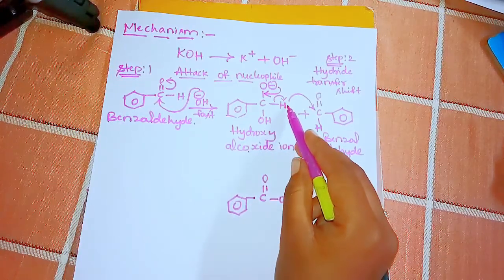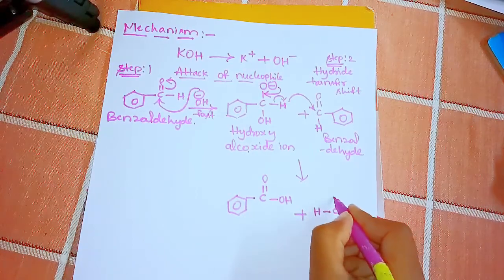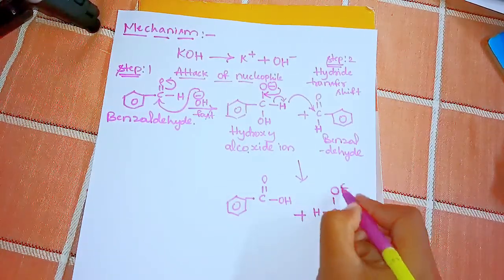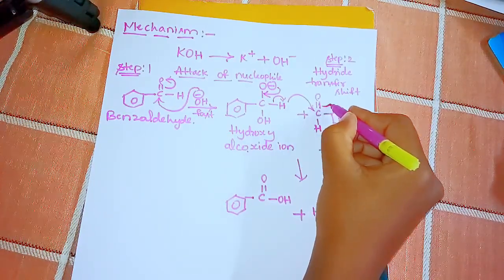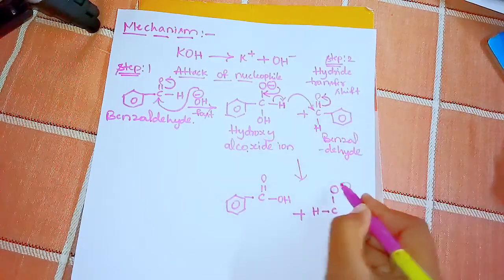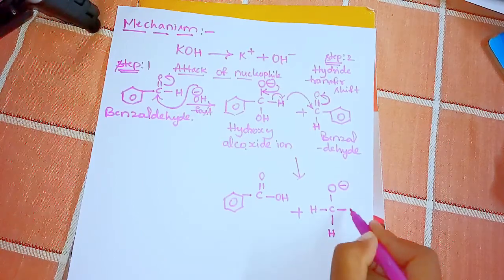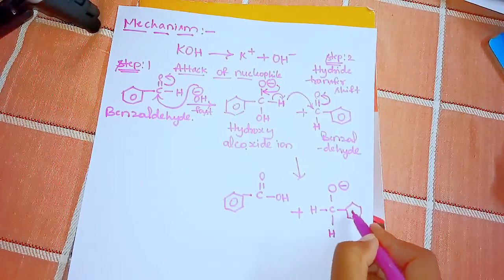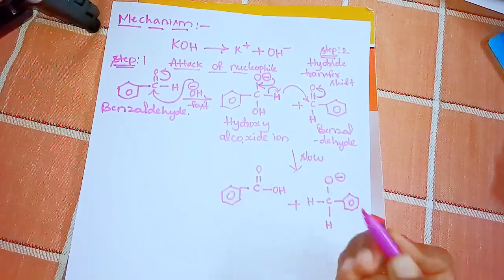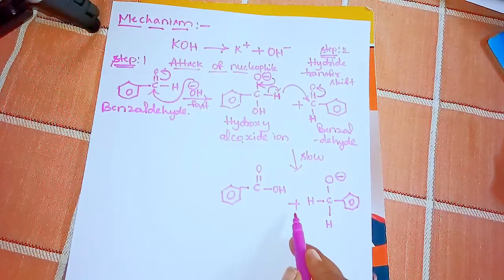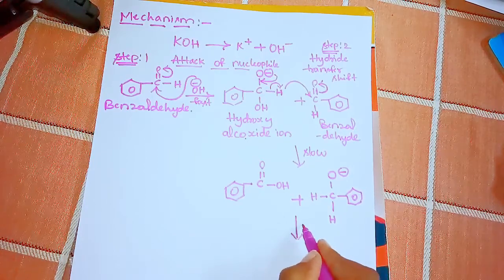And whenever this hydride is shifted to this carbon, automatically these electrons are shifted to the oxygen atom, so oxygen gets a negative charge. It is a slow step and the rate determining step, which means the rate of reaction depends on this step. Let's go for the third step.